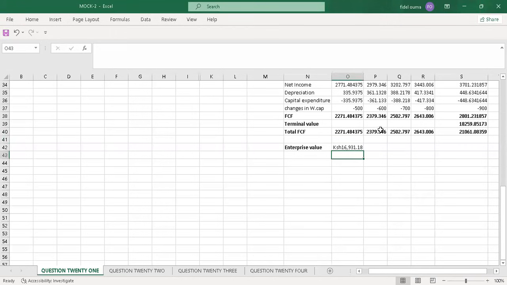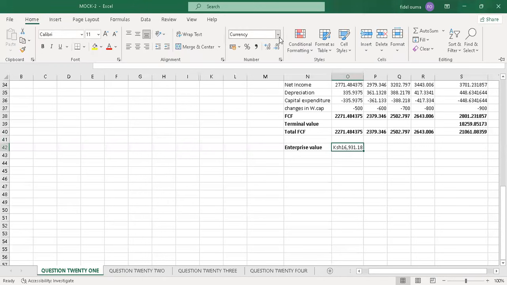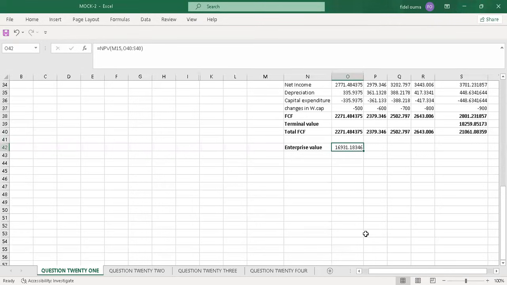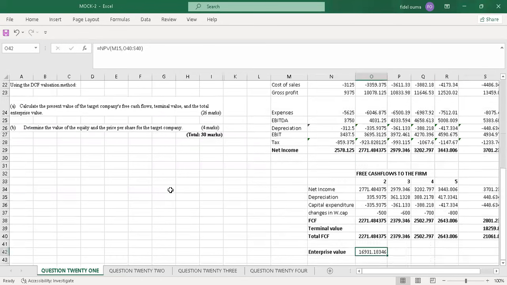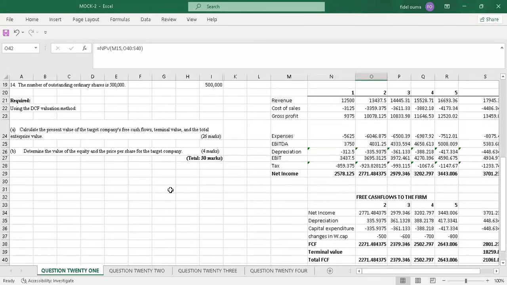Let's say enter. So my enterprise value will be, it's giving me values in Kenya shillings. Let me just remove the currency and put to general. My enterprise value is 16,931. And by that I've answered part A of the question.